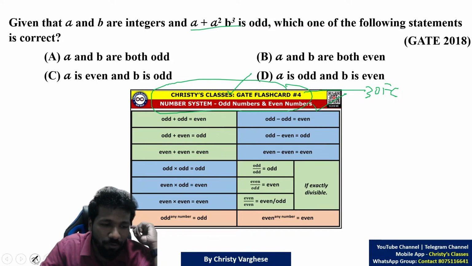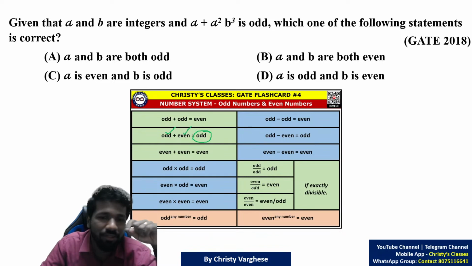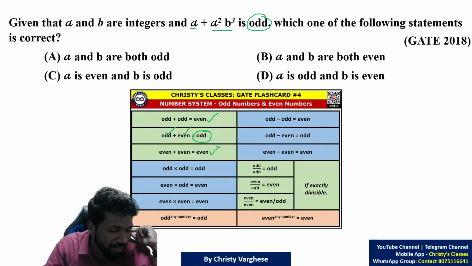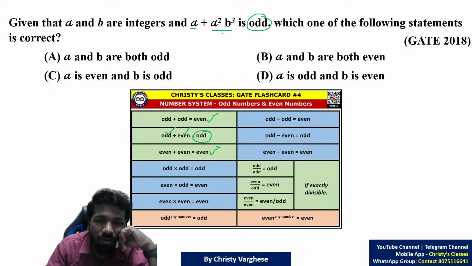So here, if you know this idea that you can get an odd number only if one number is odd and another number is even. Otherwise, you will get only an even number. Sum odd है मतलब इसमें से एक number odd है, दूसरा number even है. We don't know which one is odd, which one is even, but one number is odd, one number is even.